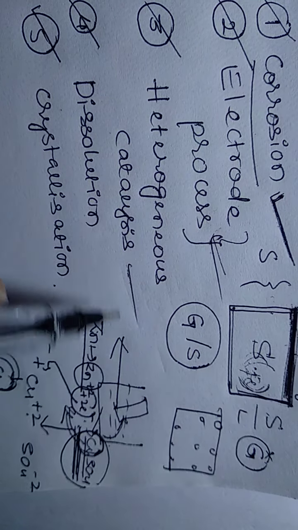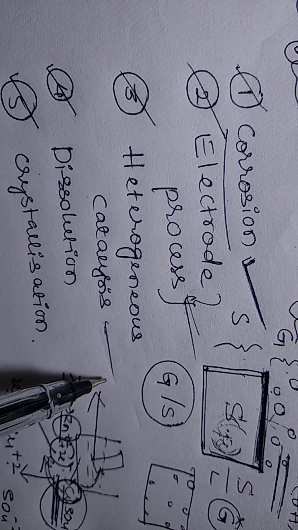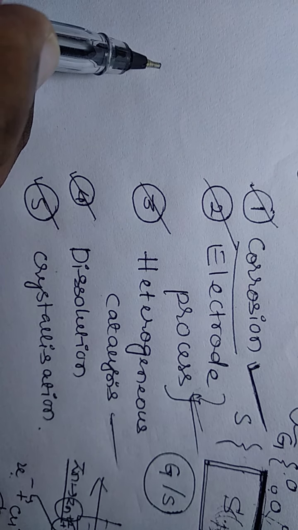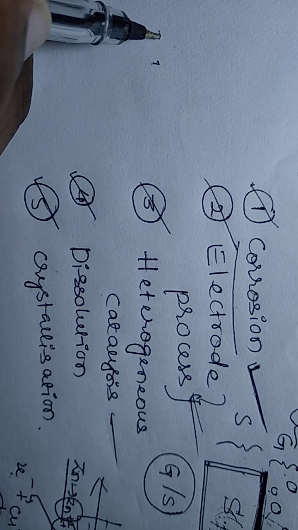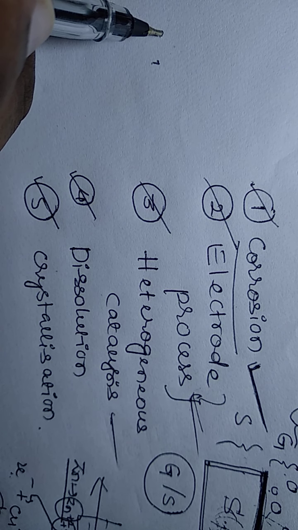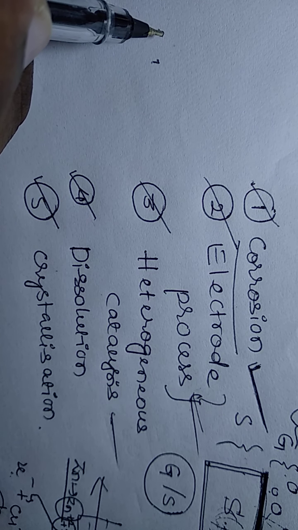The third one is heterogeneous catalysis. Heterogeneous catalysis means the reactants and the catalyst are in different phases. First of all, catalysis is the phenomenon in which, if we introduce any compound or element, it will accelerate the rate of the reaction.